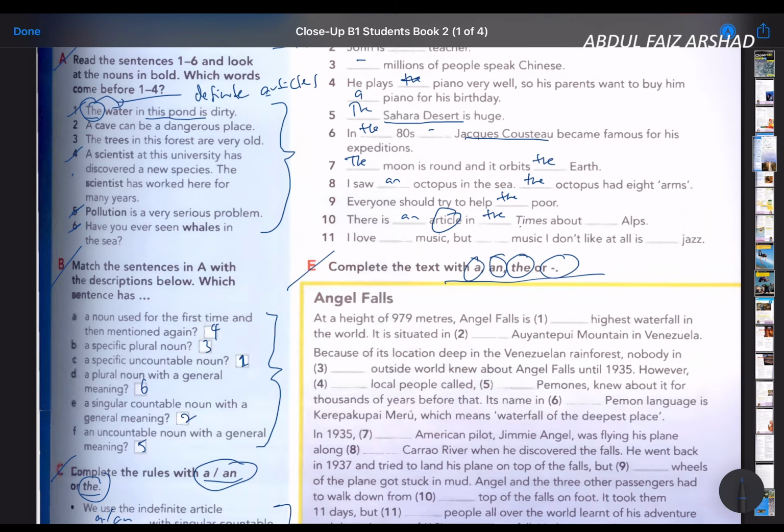Times is a newspaper about the Alps. Alps ni adalah mountain. I love music. So music here is an uncountable noun. But the music, so this one is specific, that's why I got "the". Jess pun dia general to general, so that's why there's no article there.